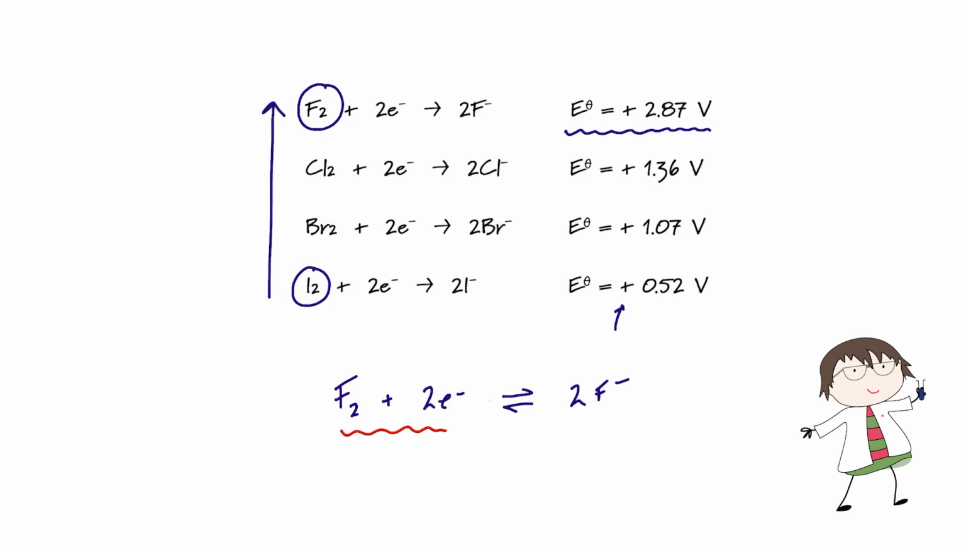In order for fluorine to find some electrons and get itself reduced, because reduction is the gain of electrons, it must oxidize somebody else. So that somebody else has got to give up its electrons so that fluorine can gain them. And that is why fluorine is such a strong oxidizing agent.